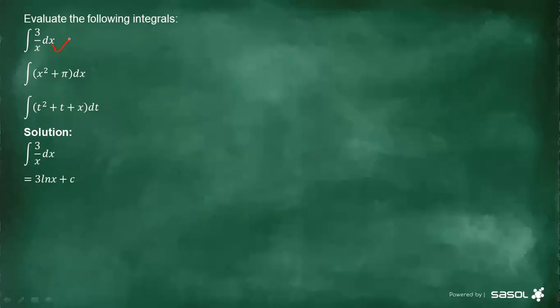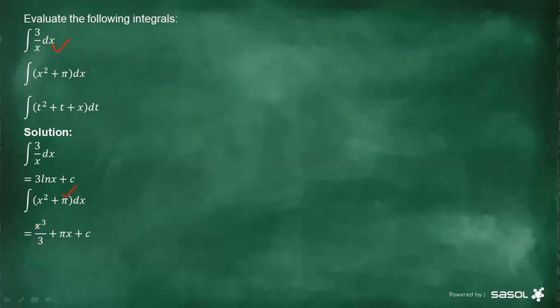You get full marks. The second question, we are now having what? Integral x squared plus pi dx. So don't be scared of this pi and say, so what are we going to do with this pi? Remember, pi is a number. Pi, is it a number? It's 3.14 something. All right. So we are going to take it as a constant number. And then you know that under integration, if we have a constant number, what are we going to answer that question? Now let's see how to answer this one.